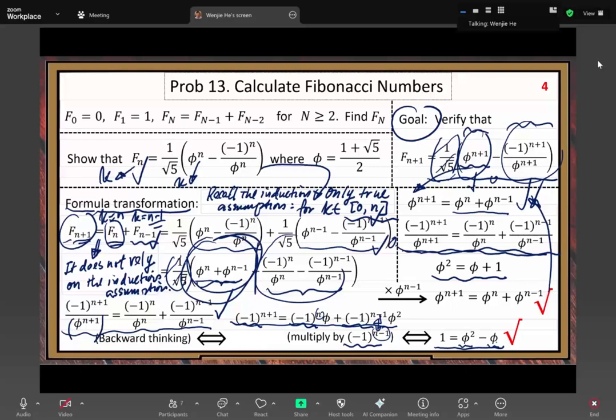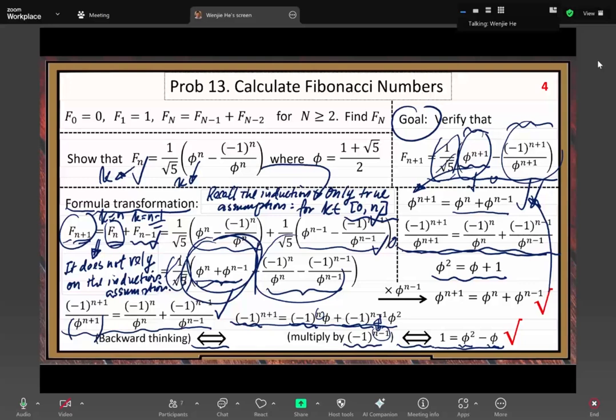1 equals phi squared minus phi. That's exactly our first property of the golden ratio. We know it's correct. Because our transformations are always two-directional, we can do these algebraic transformations both ways.